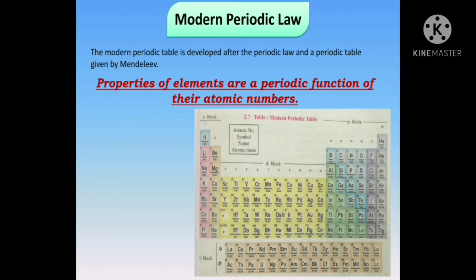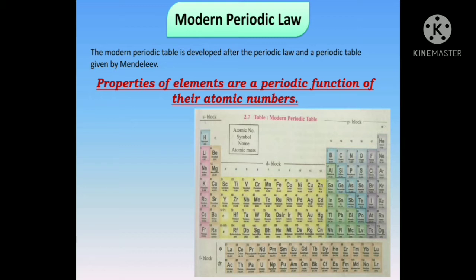The atomic number in Mendeleev's periodic table only indicated the serial number of the element. In 1930 AD, Henry Moseley demonstrated that the atomic number of an element corresponds to the positive charge on the nucleus. This revealed that atomic number is a more fundamental property of an element than its atomic mass.